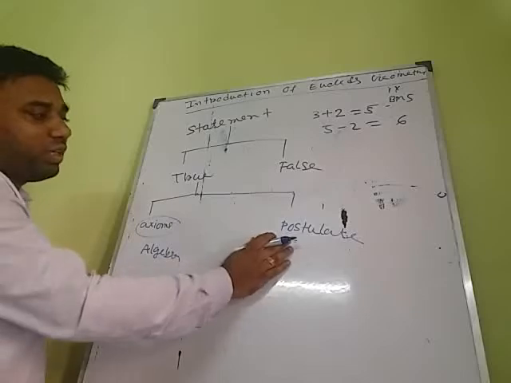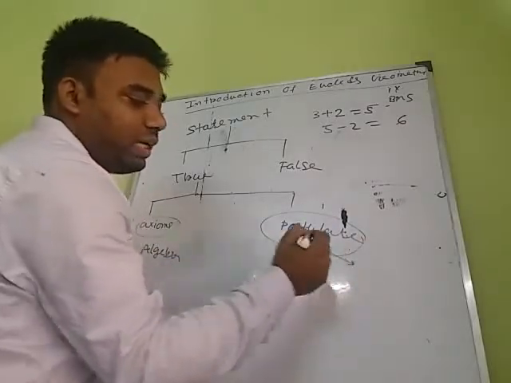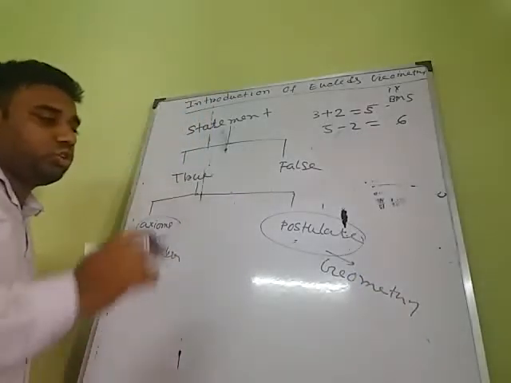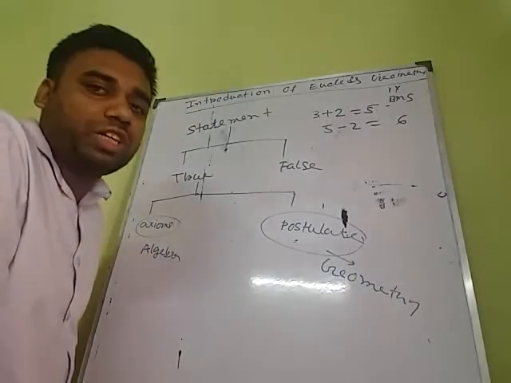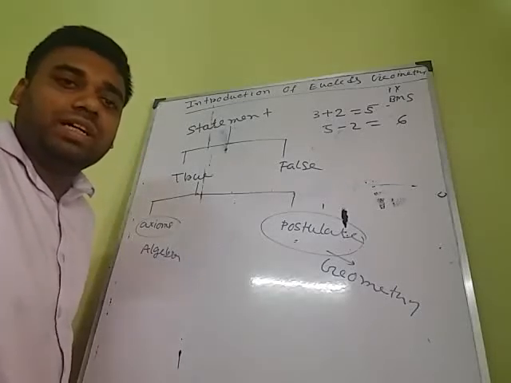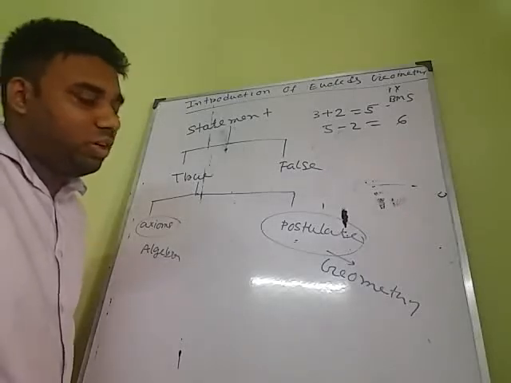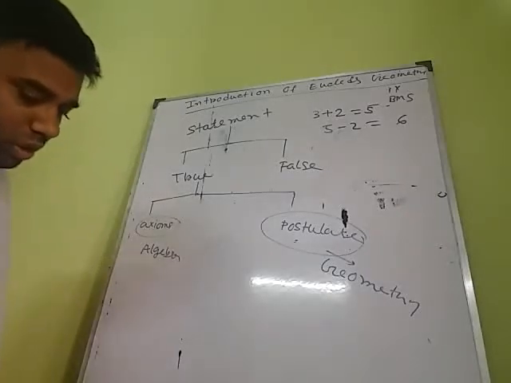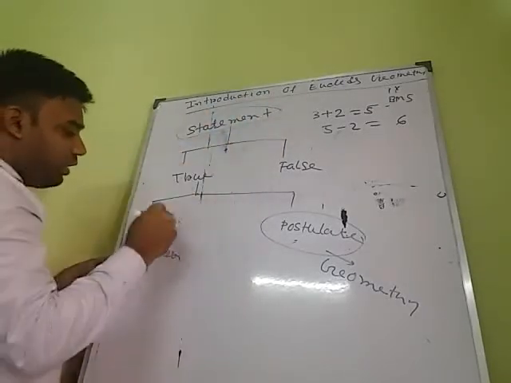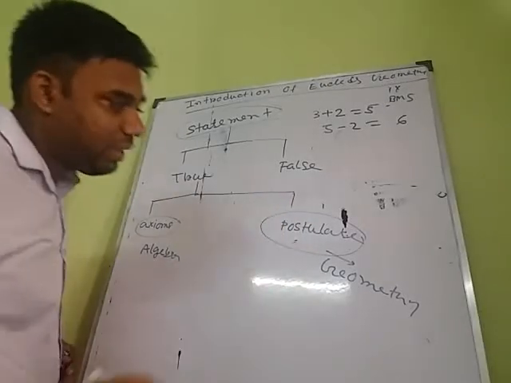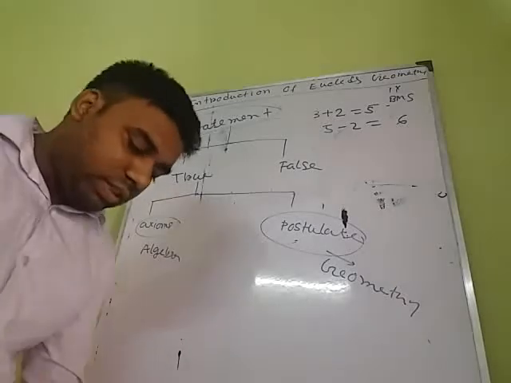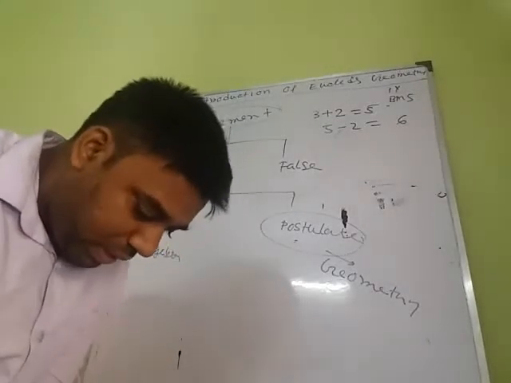And what is a postulate? Mainly postulates are used in geometry. A postulate means a true statement which is used in geometry and which doesn't need any proof. So these are the definitions: the statement, axioms, and postulate. In this chapter, we have to know some axioms, in total seven axioms.